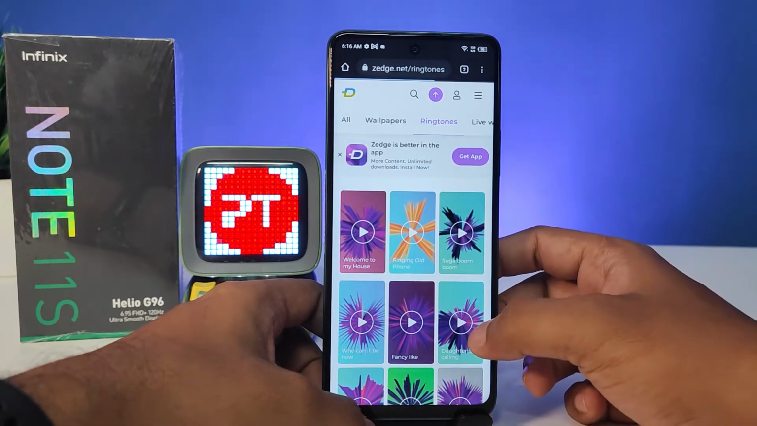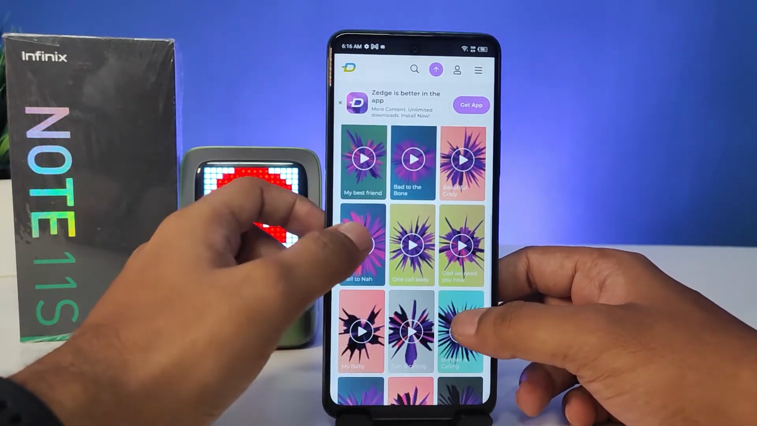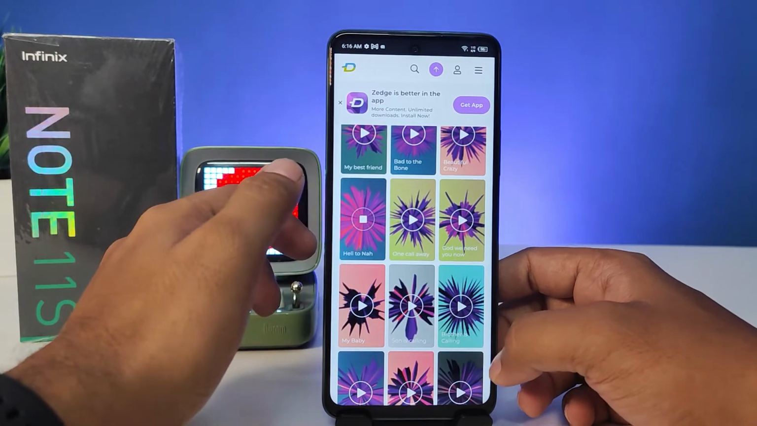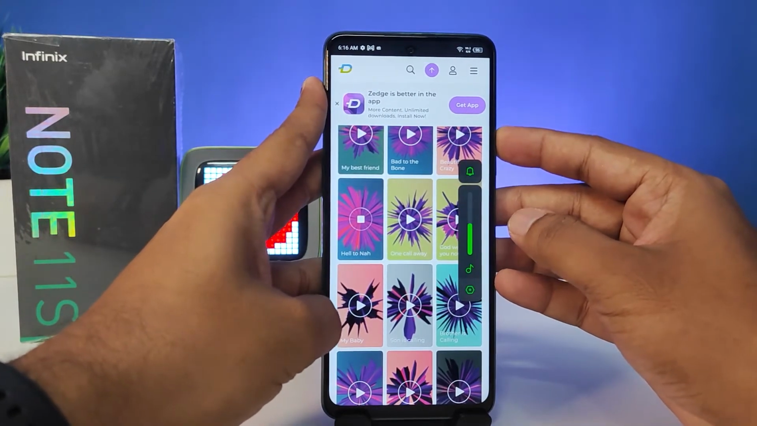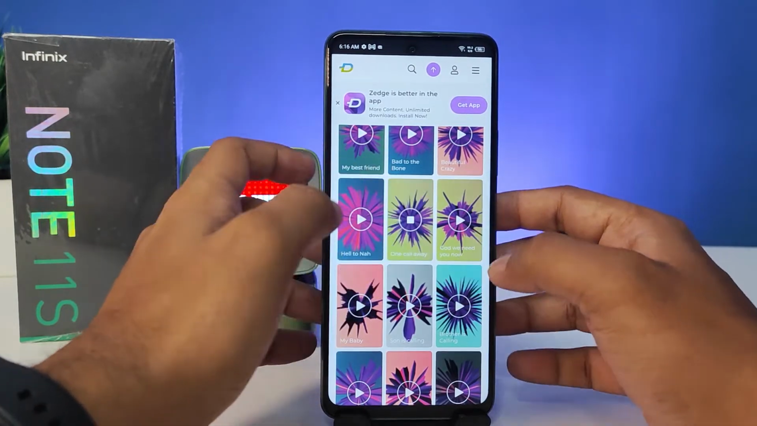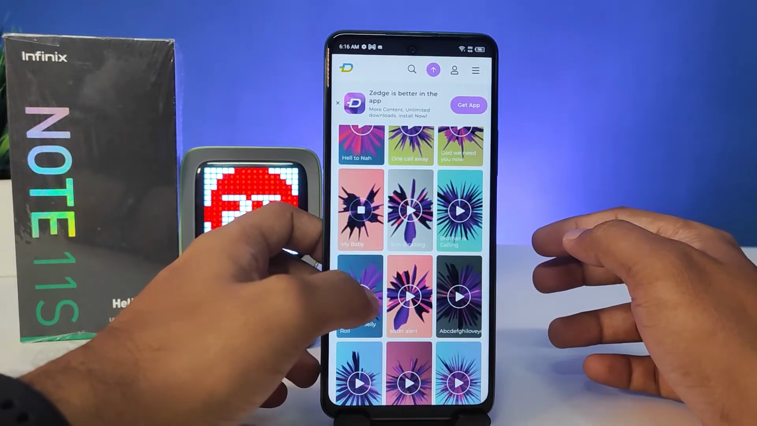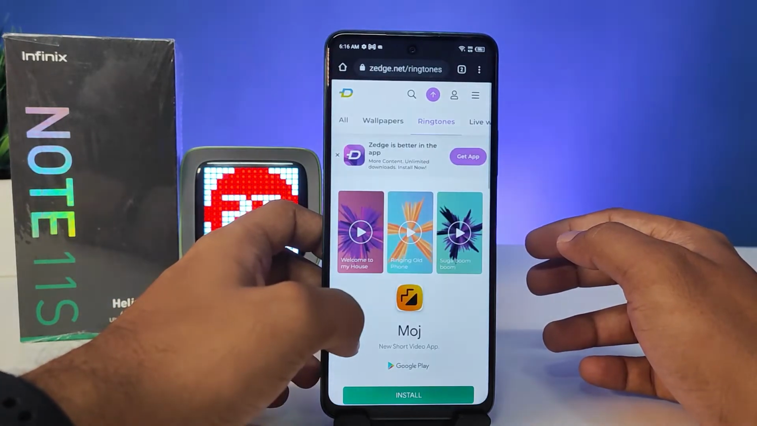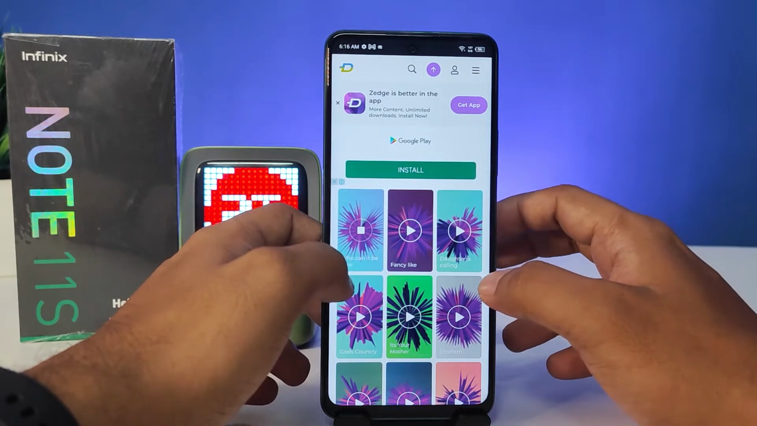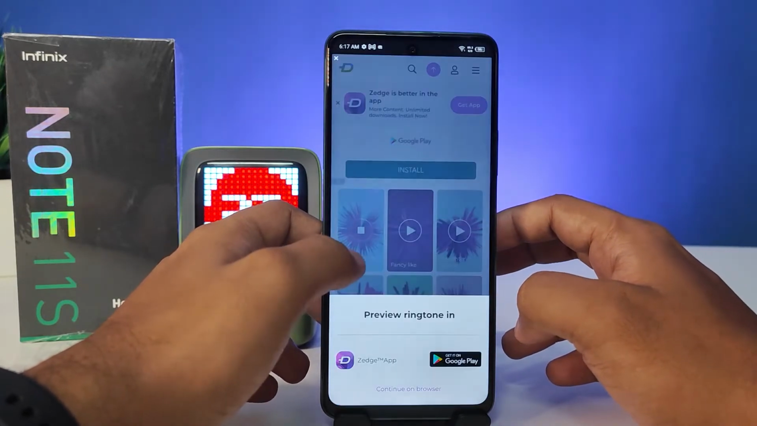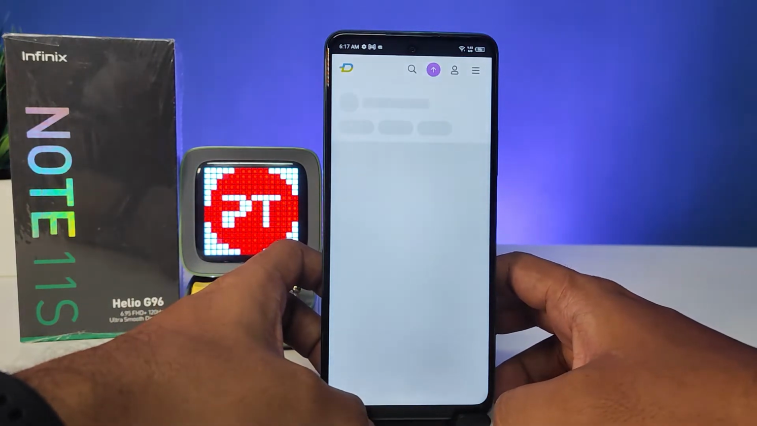Now there are several ringtones, customized ringtone available here. You can play or preview that. If you want to set this ringtone, click on that and click continue on browser.